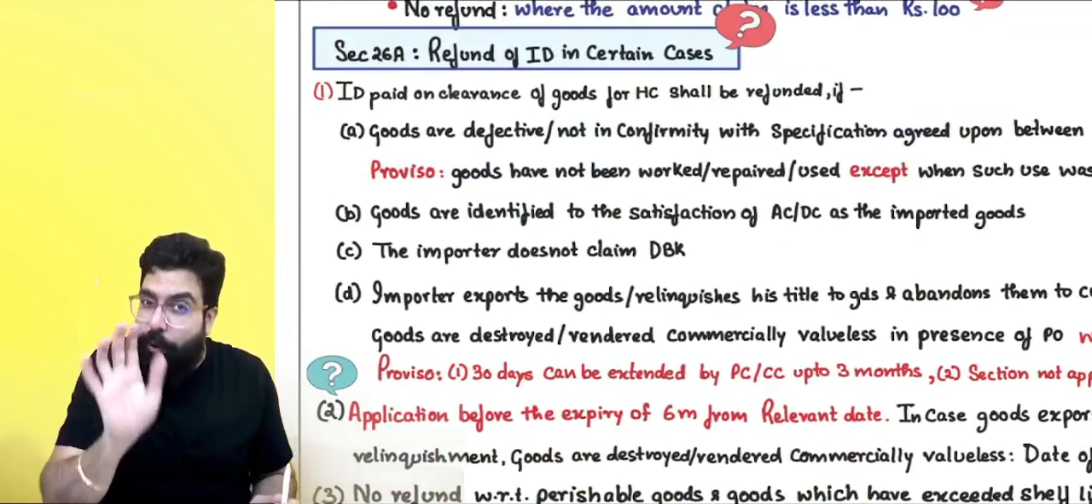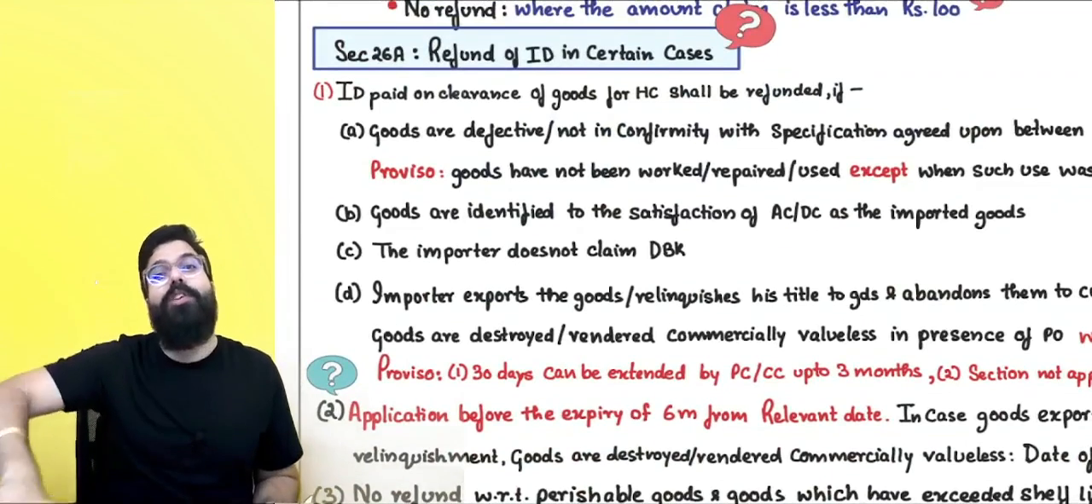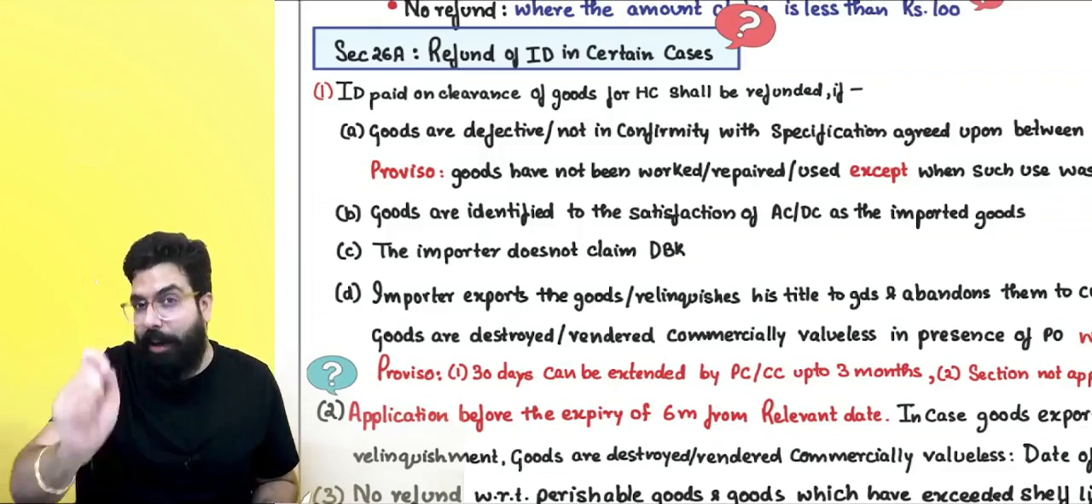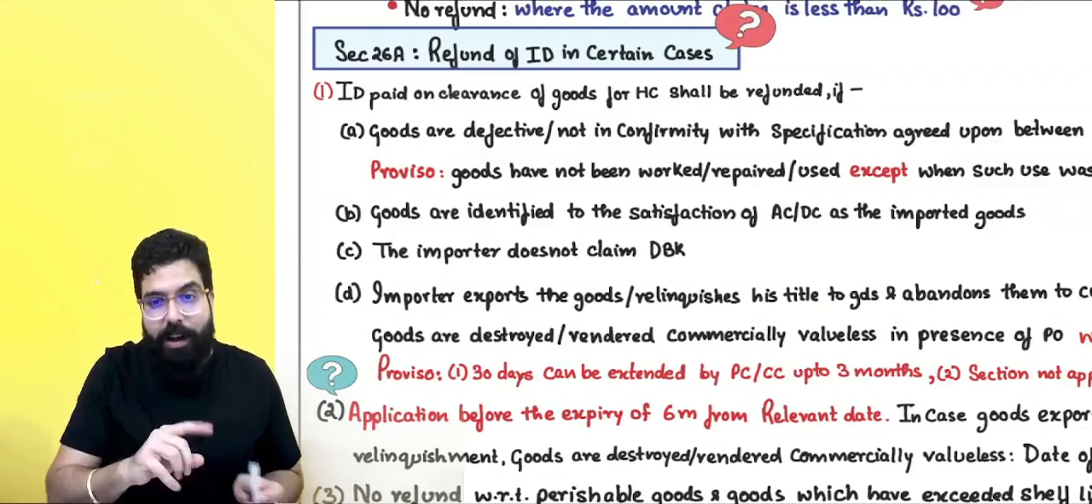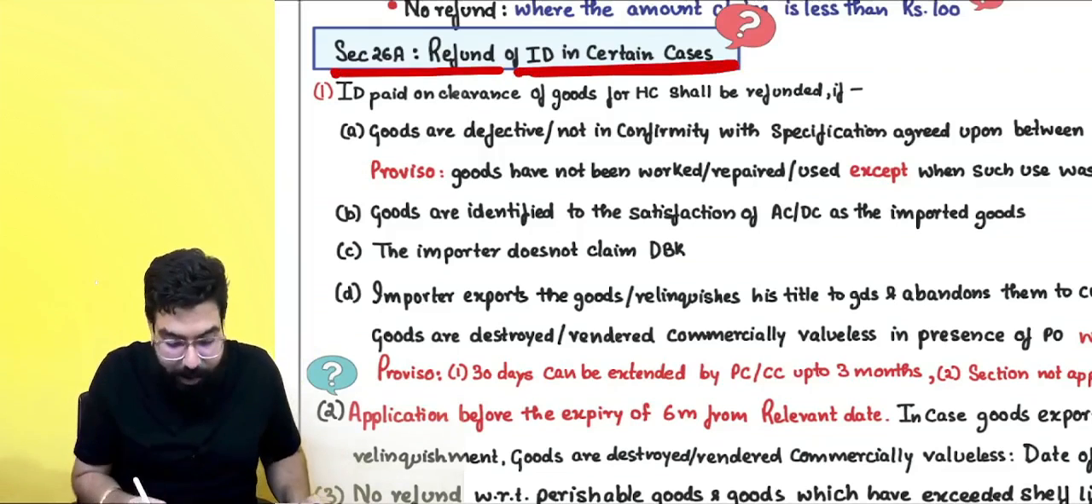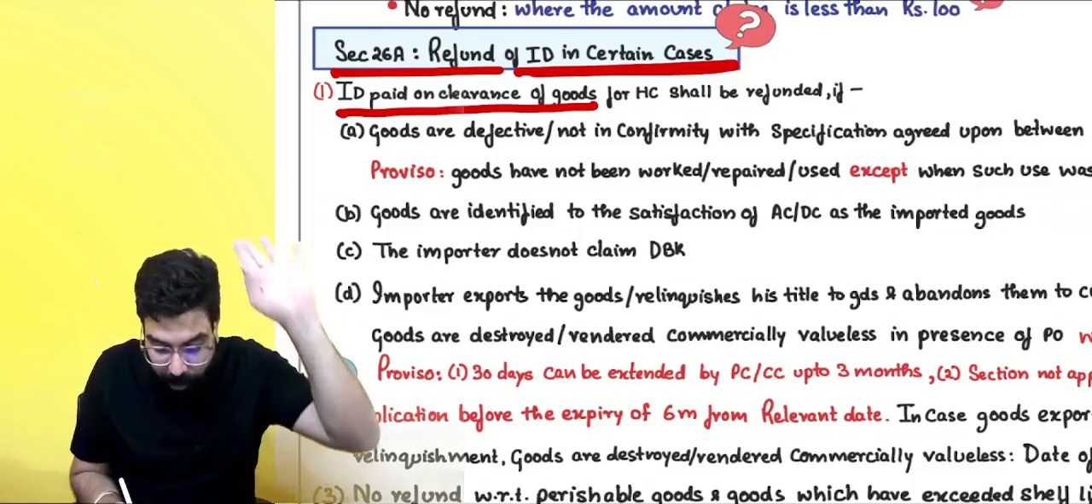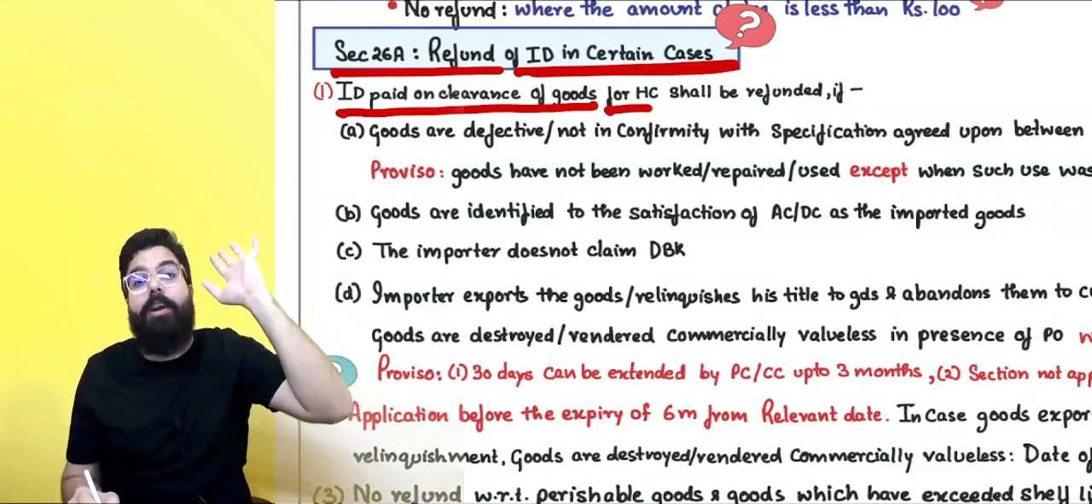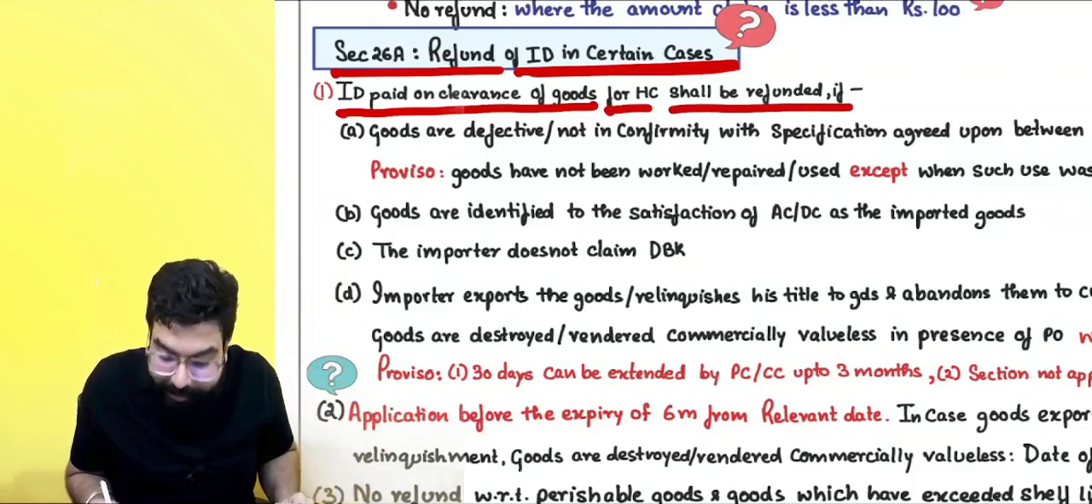See, Baba, if you don't like the goods, leave the goods. They will go ahead and leave the duty. But if you have already paid the duty, now what? Let's go ahead and understand refund of import duty in certain cases. Import duty paid on clearance for home consumption. You have already paid the duty. Now what? And sir, it shall be refunded.